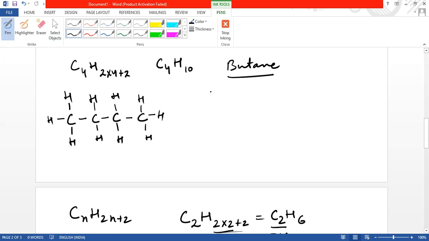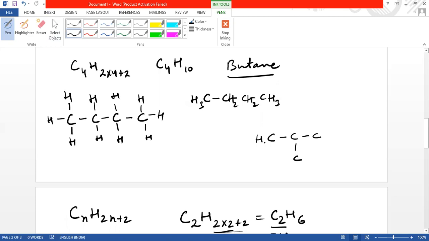We can write it in condensed form also. In condensed form, the terminal carbon will get only 3 hydrogens, and the carbons present in between will get 2 hydrogens. Now here we can draw it in one more way. We have joined these 4 carbons in a straight chain, but we can also draw this structure with 3 carbons in a chain and 1 carbon as a branch.